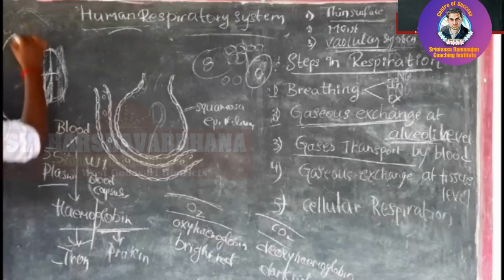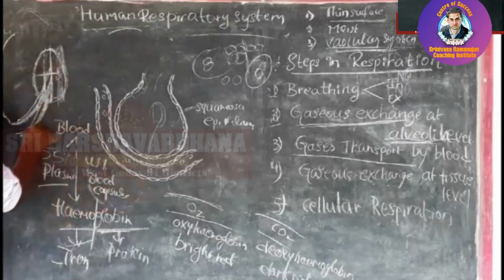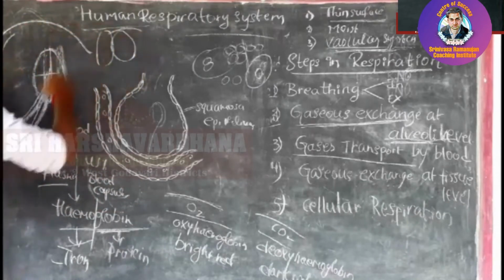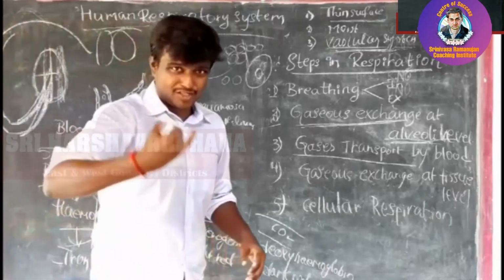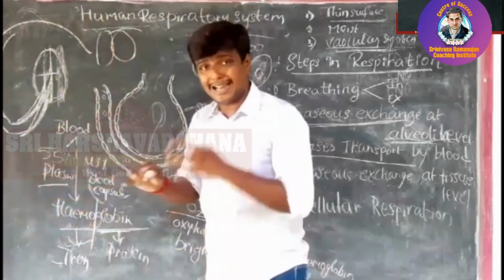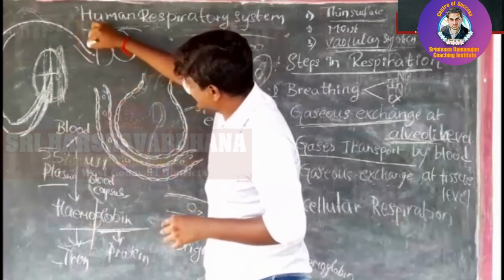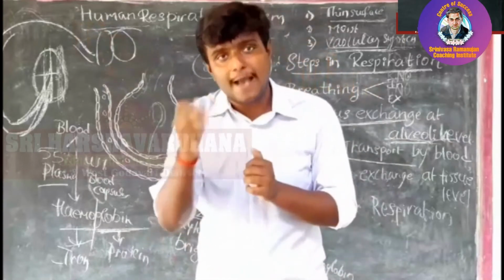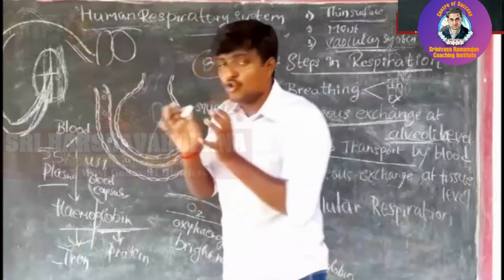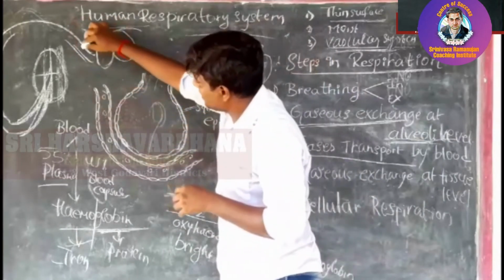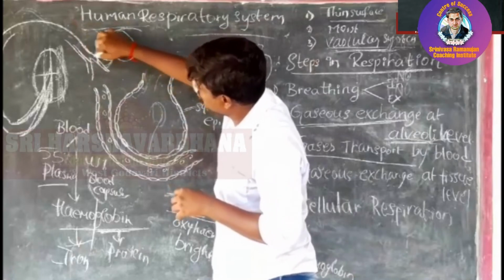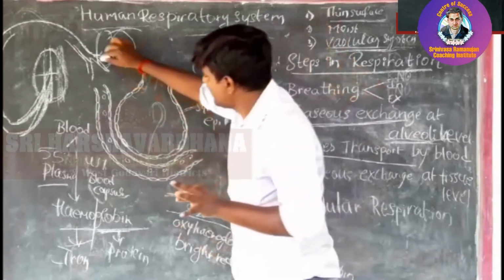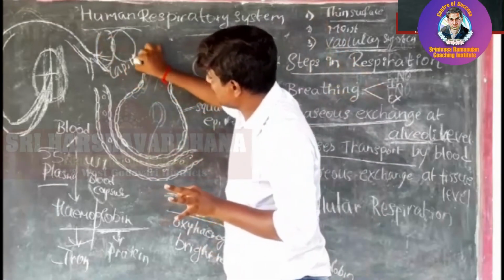call it deoxygenated blood, and this blood will be flowing through one blood vessel and it reaches the lungs. When the deoxygenated blood carrying blood vessel reaches the lungs, this blood vessel will be divided into small tiny capillaries. For example, if you see, this one is a very huge one, but when it reaches the lungs, this blood vessel is divided into small tube-like structures. When the blood vessel is divided into so many tiny tubes, these tiny tubes we call capillaries.